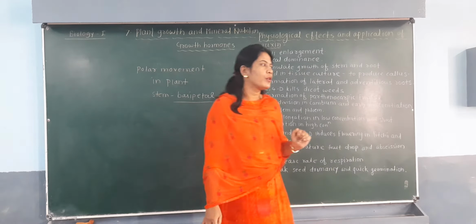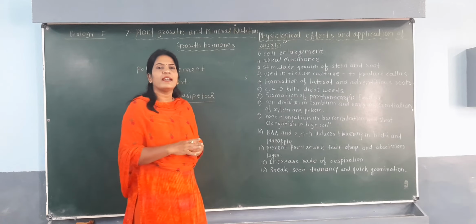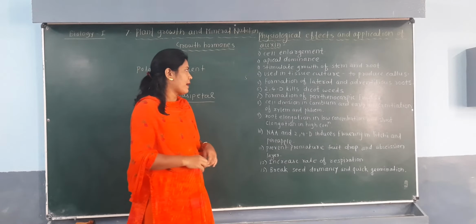So the first function of the auxin is cell enlargement. When auxin goes inside the cell, that cell becomes larger, and that is called cell enlargement.